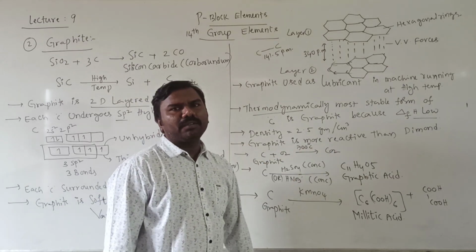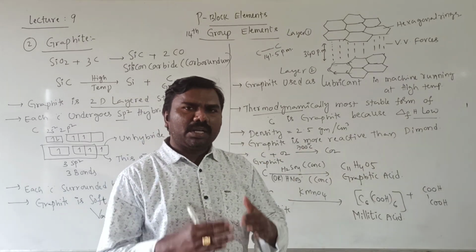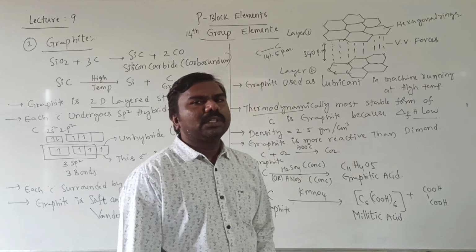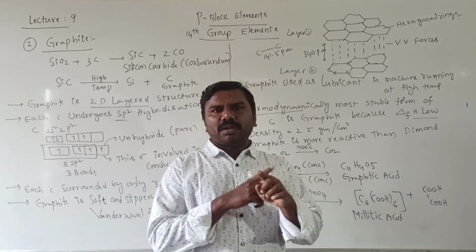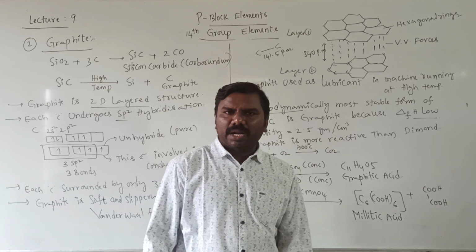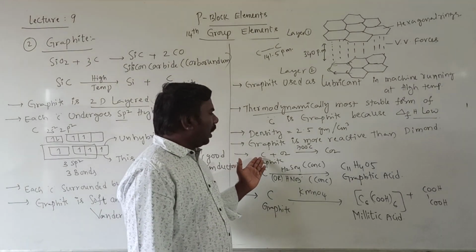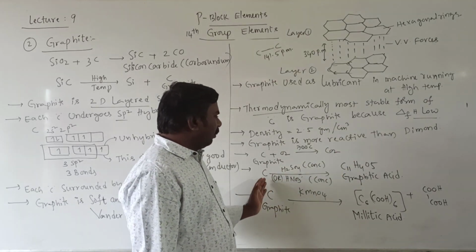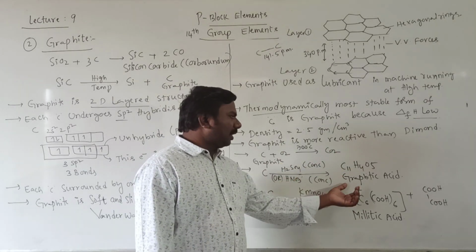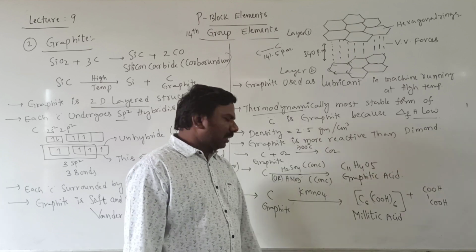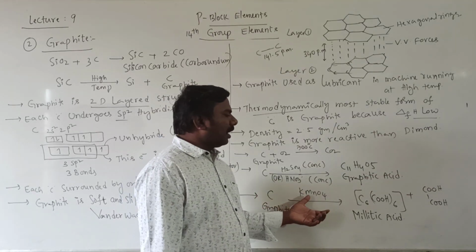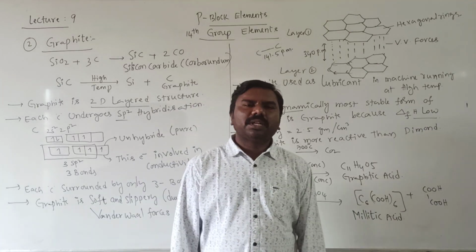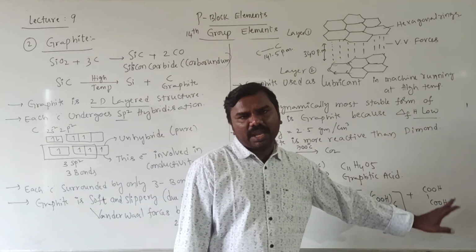Graphite is more reactive than diamond because in diamond each carbon is surrounded by 4 other carbon atoms, while in graphite each carbon is surrounded by only 3 other carbon atoms. Now, graphite can react with oxygen to give carbon dioxide. With oxidizing agents, it gives graphitic acid. And graphite treated with KMnO4 gives mellitic acid. And this is called oxalic acid.